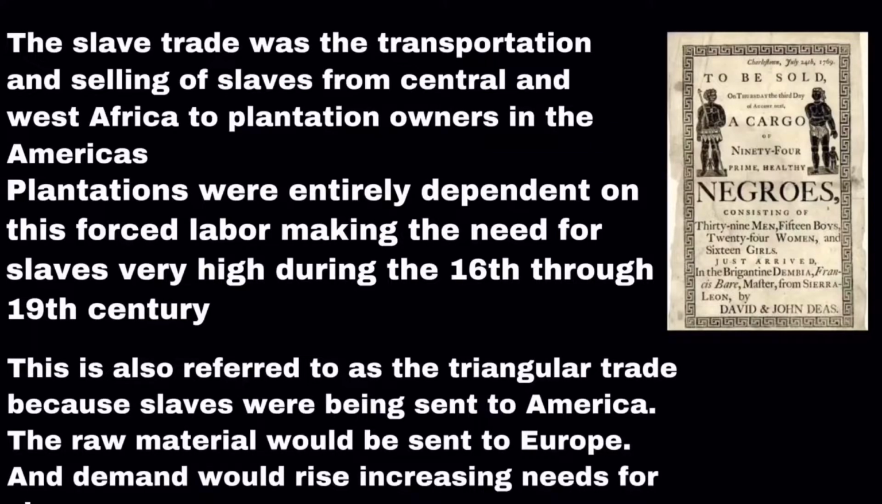Now on to the slave trade. The slave trade was the transportation and selling of slaves from Central and West Africa to plantation owners in the Americas. Plantations were entirely dependent on this forced labor, making the need for slaves very high during the 16th through 19th century. These slaves would be used for working in plantations and growing cash crops, which would be sent back into Europe. This was also referred to as the triangular trade because slaves were being sent to the Americas, the raw material would be sent to Europe to be produced, and the demand would rise, increasing the need for slaves in America.